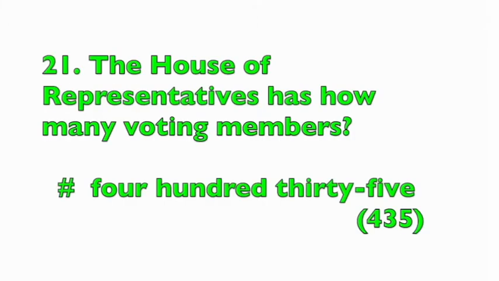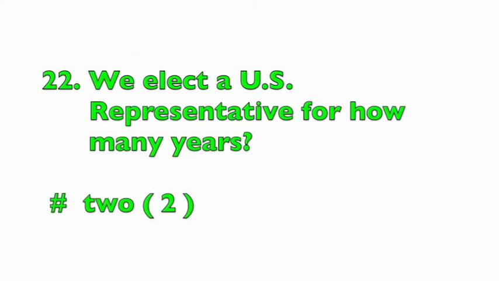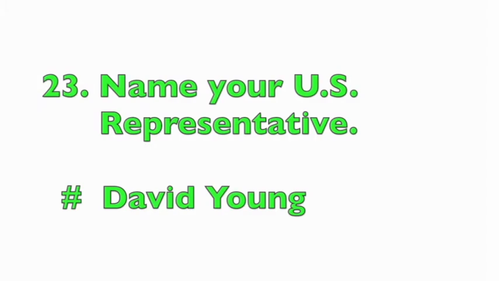The House of Representatives has how many voting members? 435. We elect a U.S. representative for how many years? 2. Name your U.S. representative. David Young.